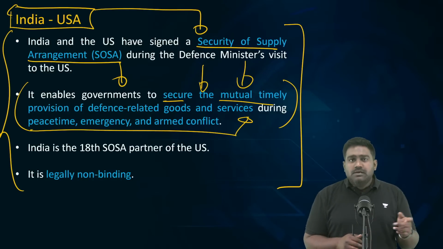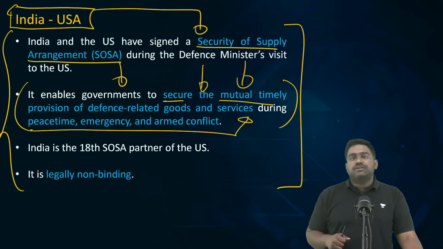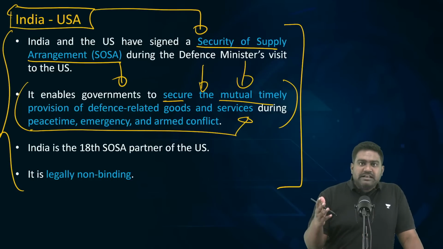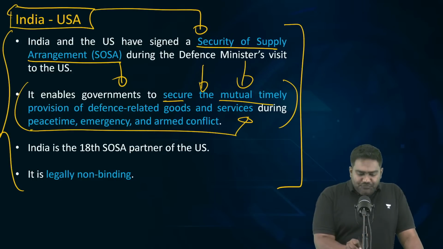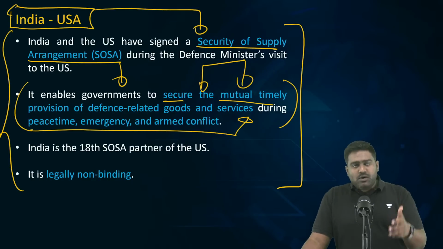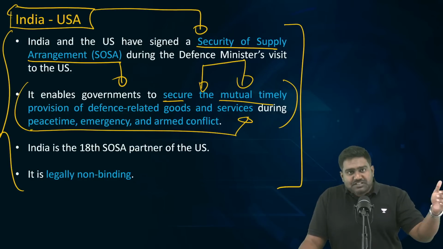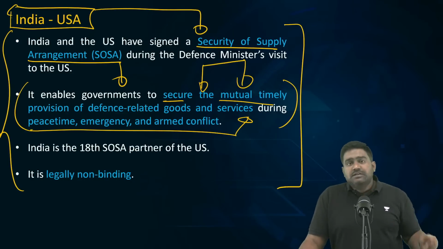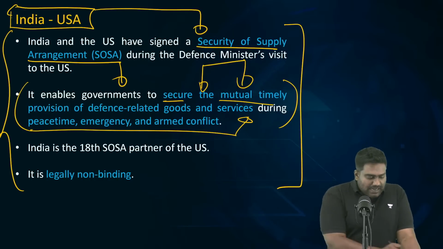And vice versa. Let's say US has placed an order for defense components from Indian companies. Today there are many private Indian defense companies which have exports to the US as well. So if US invokes these provisions, be it during peacetime or during war, Indian companies will be obligated to live up to the contractual commitment, deliver the supply of those defense goods and services so it can serve the national security interests of both the countries. But however,